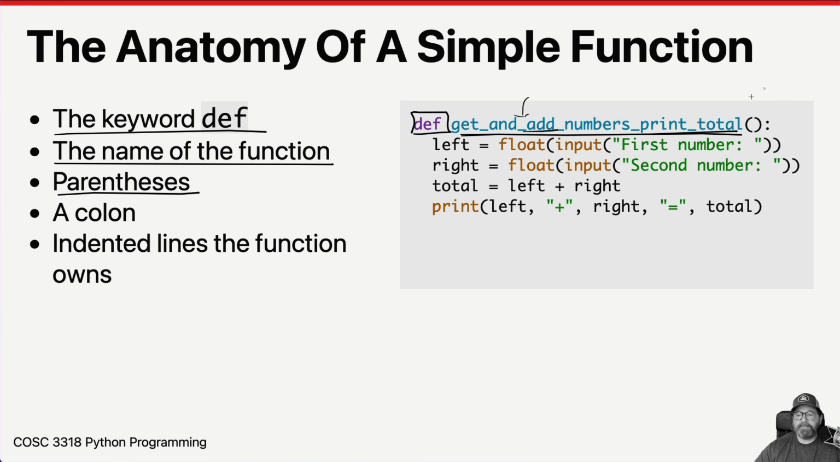Then we have parentheses to tell it it's a function, and then we have a colon at the end. Remember, whenever we have a colon in Python, that gives us the opportunity to have indented lines, and the indented lines belong to whatever the thing the colon has. So in this case, we have 4 indented lines after this colon here, and those 4 indented lines all belong to the def. They belong to this function here. So that's what a simple function looks like. We're going to get a little more sophisticated later on.